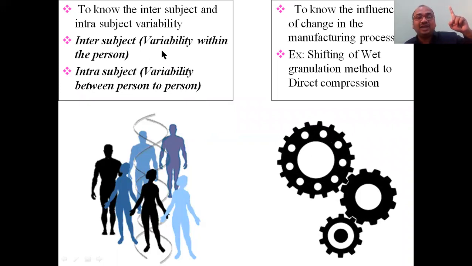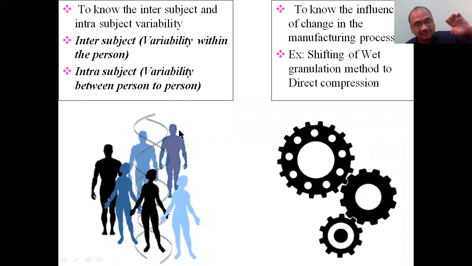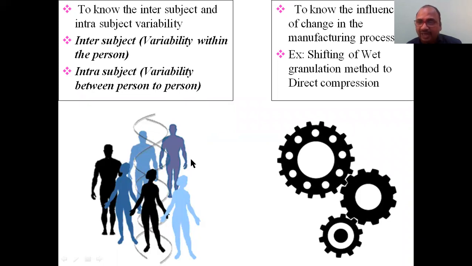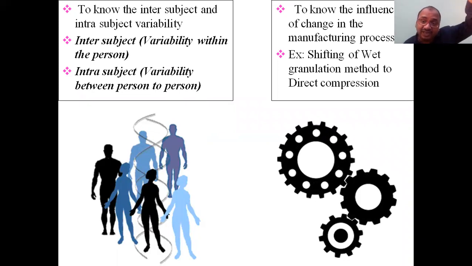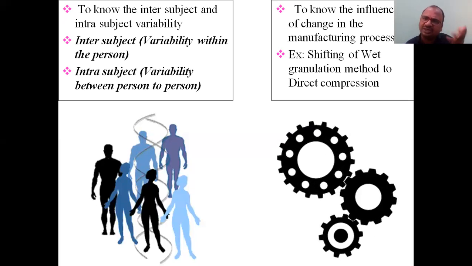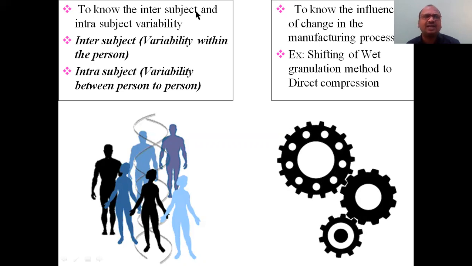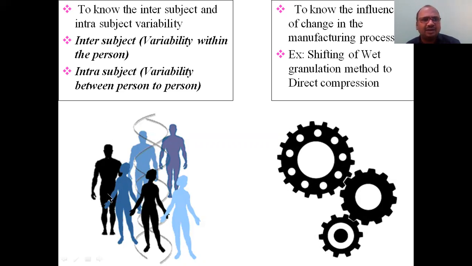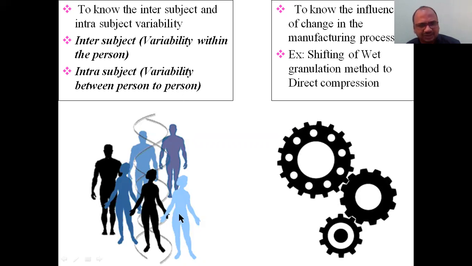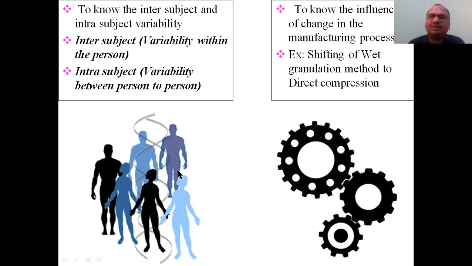See, intersubject variability, variability within the person. Within this person also there is variability. If you give a drug to this man in 2021, it shows an effect. After 5 hours, there may be a change in the same person with the same drug. It may show a difference. Definitely, that is called intrasubject variability. Intersubject variability means variability between person to person. Okay, next.